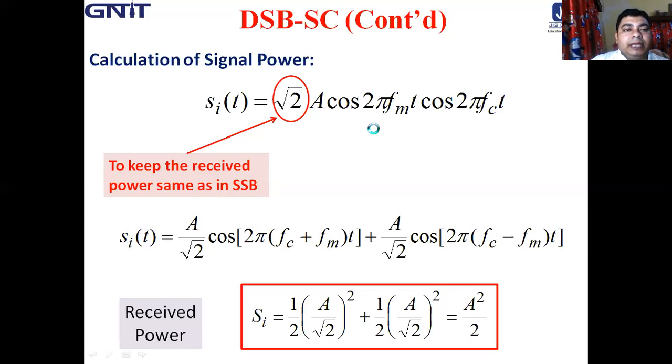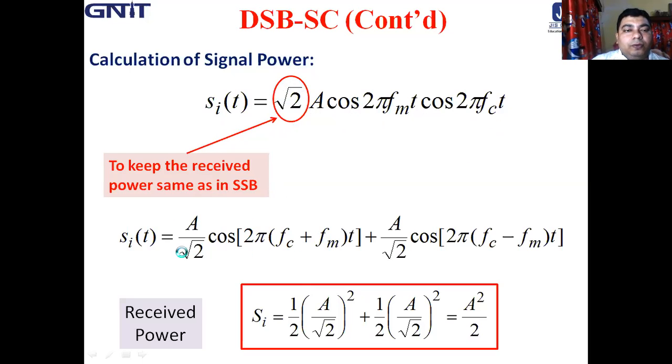Now to keep the received input power the same as for SSB-SC, the input signal is multiplied by √2, and correspondingly we get the input signal as √2 A cos 2π fm t into cos 2π fc t.